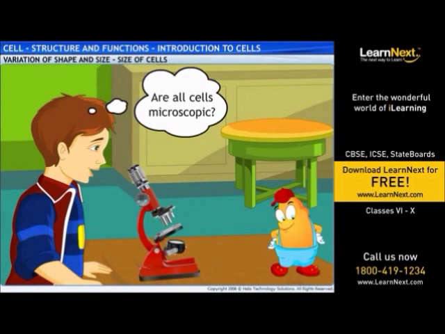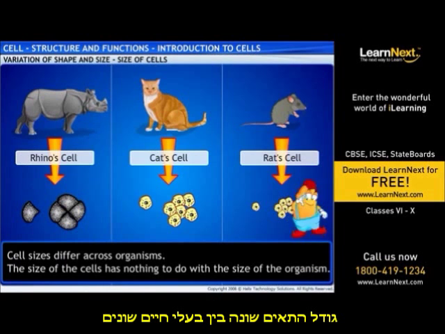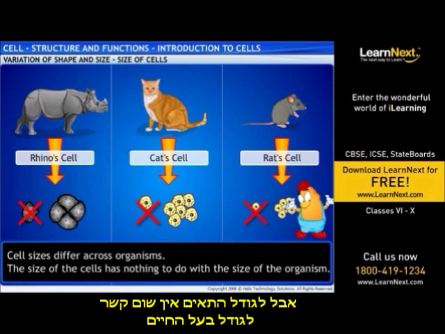Really? Wow! But how about cell sizes? Are all cells microscopic? I would have thought the cells of smaller organisms were smaller than those of big animals, like, say, an elephant? Cell sizes differ across organisms. However, the size of the cells has nothing to do with the size of the organism.